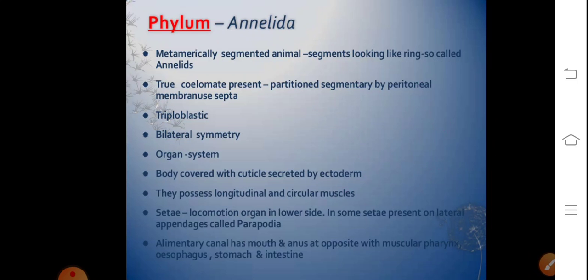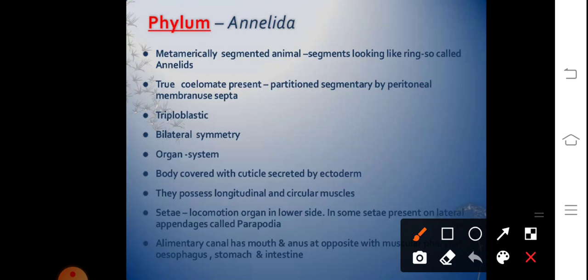The general characters include that they possess bilateral symmetry, organ system level of organization. The organisms can be laterally divided into two equal halves, right and left half, and that is what is referred to as bilateral symmetry. They are coelomate, they possess true coelom.